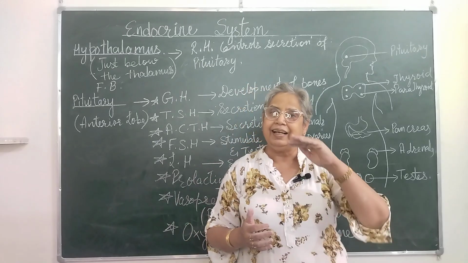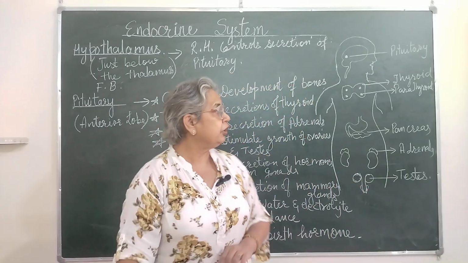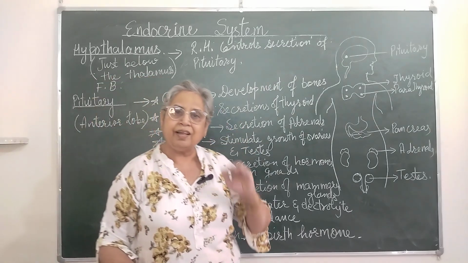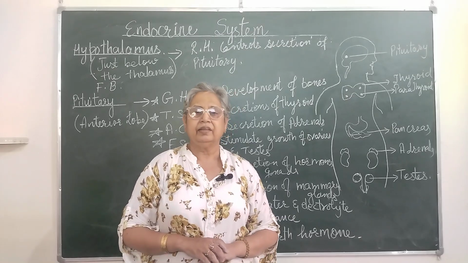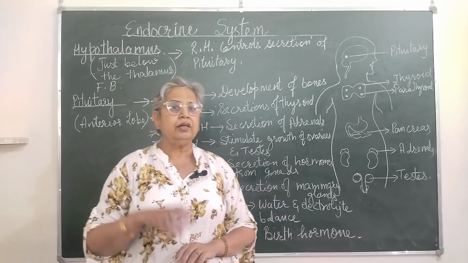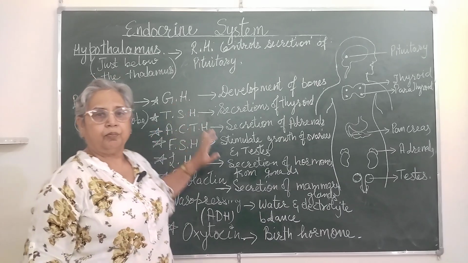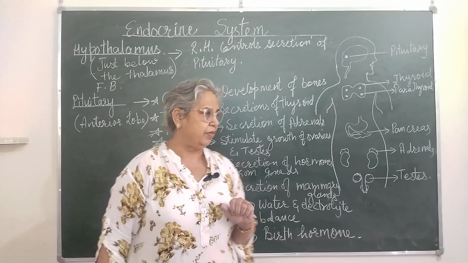And if it is in less quantity, that is hypoproduction of growth hormone, the person will remain short-heighted, that is a dwarf. So there are two defects associated with this growth hormone, that is gigantism and dwarfism.